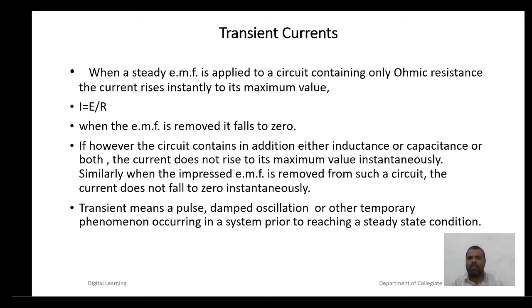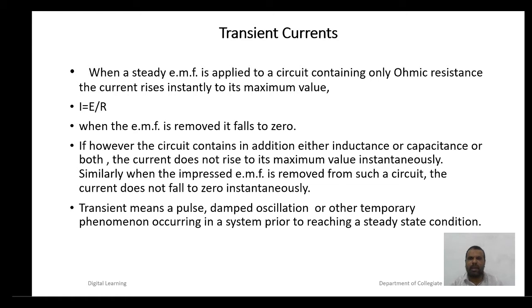When a steady EMF is applied to a circuit containing only resistance, the current rises instantaneously to its maximum value, I is equal to E by R. When the EMF is removed, it falls to 0. If, however, the circuit contains in addition either inductance or capacitance or both, the current does not rise to its maximum value instantaneously.